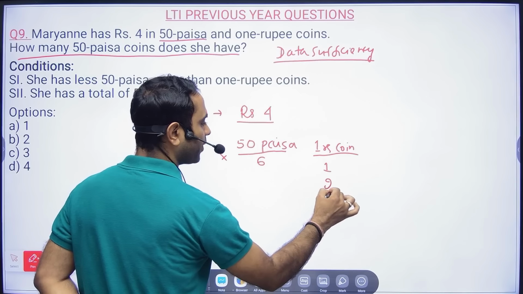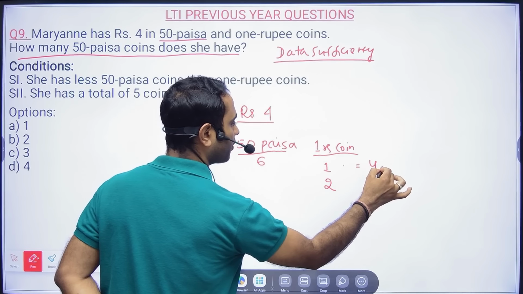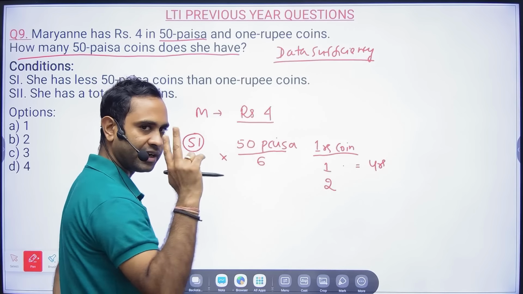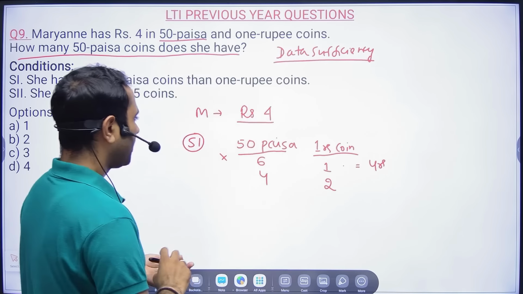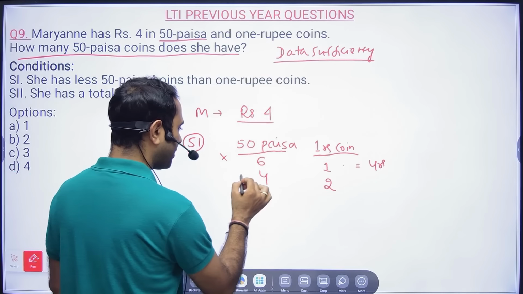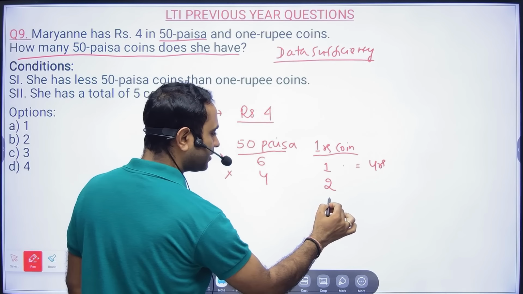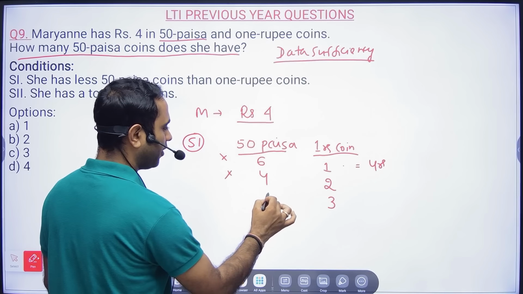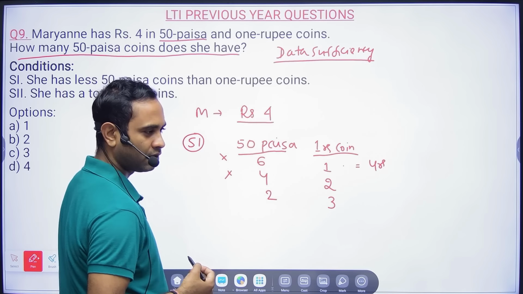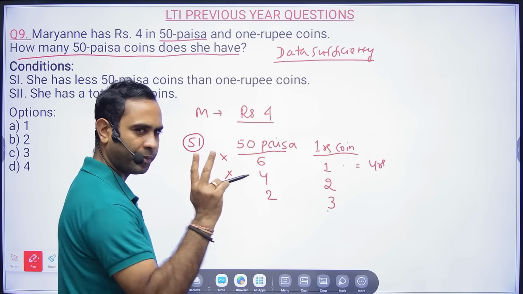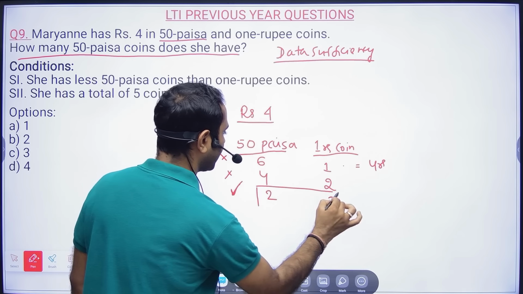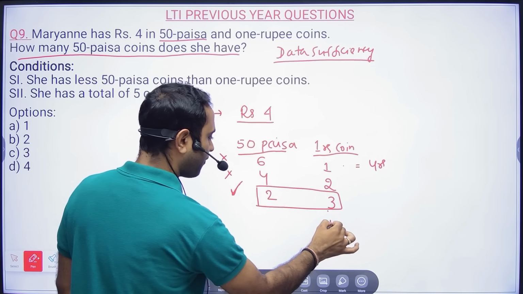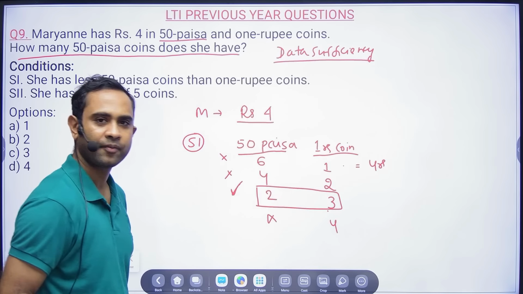If I take 1 rupee coin 2, that means 2 rupees, then here also 50 paise coins are more. Then I will take 3 one-rupee coins, and 50 paise coins I'll have to take 2. 3 rupees and 2 50 paise coins is 1 rupee. So this is one case which I can conclude. If I take 4 rupee coins, then here I cannot take any coin, right?